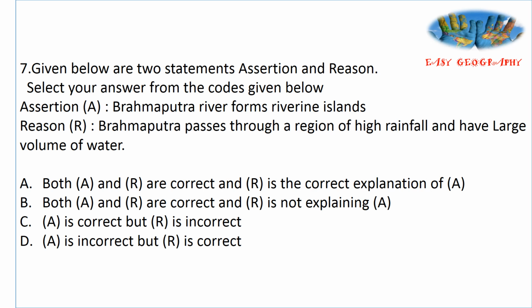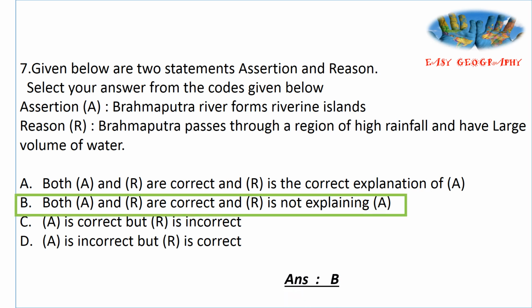In the statements, Brahmaputra river forms a riverine island. We know the largest riverine island in India is Majuli, and it is on the Brahmaputra river in Assam. And the Brahmaputra passes through the northeastern states and therefore has a large volume of water, because it is passing through a high rainfall area. Both statements are correct, but the reason doesn't explain A. The formation of riverine islands is not related to the volume of water. Then the answer is option B: both A and R are correct but R is not explaining A.